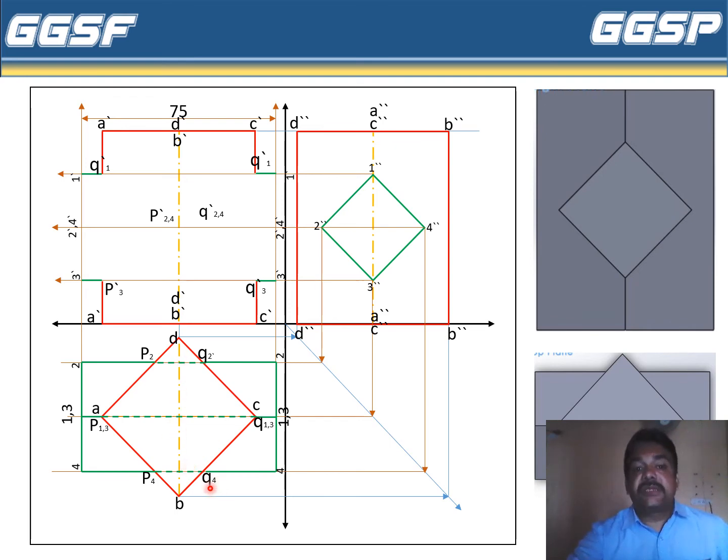Okay, so these Q4, Q13 and Q2, and P2, P13 and P4 are called points of intersection, meaning these are the points from which the edge is going inside the vertical prism. So these are called points of intersection. Now we have to draw the lines of intersection. These lines of intersection can be observed in the front view.